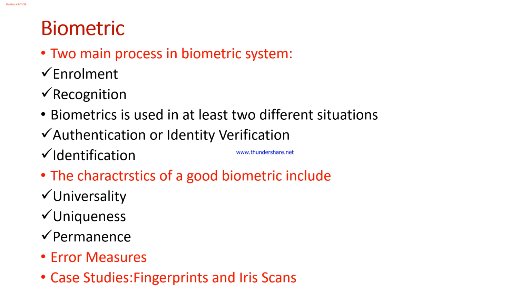From the iris pattern you extract the features using Gabor wavelets. Those two-dimensional Gabor wavelet functions, you make use of them, perform modulation and demodulation, and then create a 2048-bit iris signature, which is called the iris code.